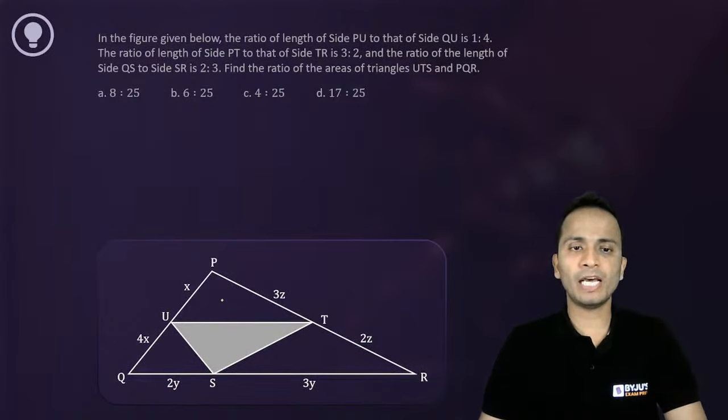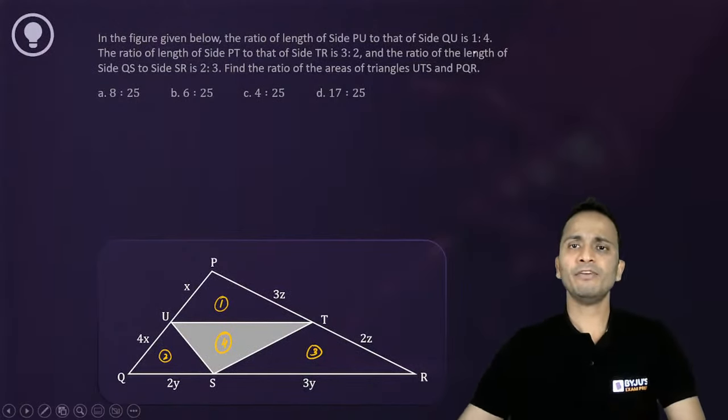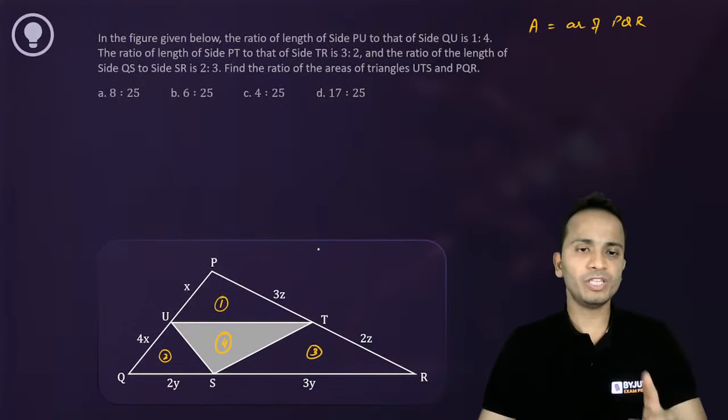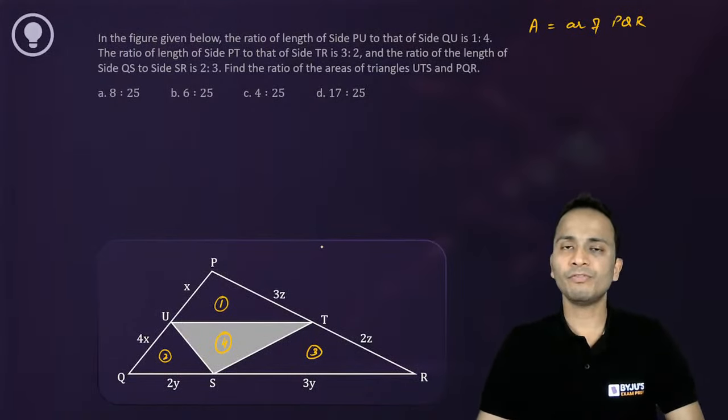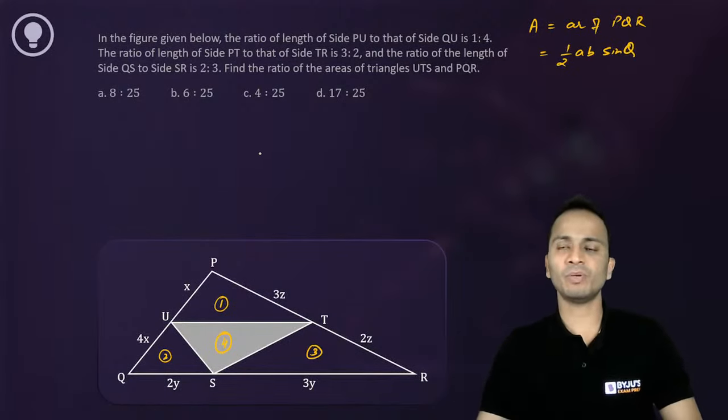First of all, I'll assume this is the first triangle, second triangle, third small triangle, and fourth triangle. So four triangles it is divided into. If the area of the biggest triangle PQR is capital A, then I'll try to find out the areas of these four small triangles in the form of capital A. The area formula that I'll be using, I'll write it once again: half the product of sides into sine of the containing angle. This is the formula that I'm going to use.